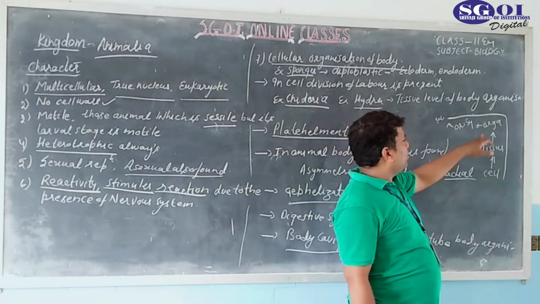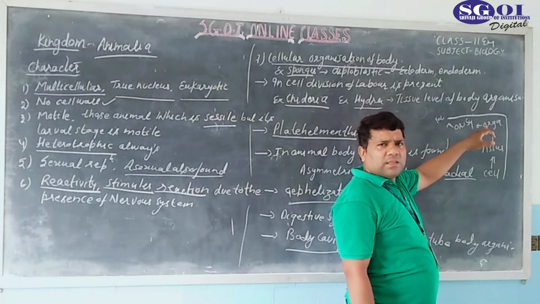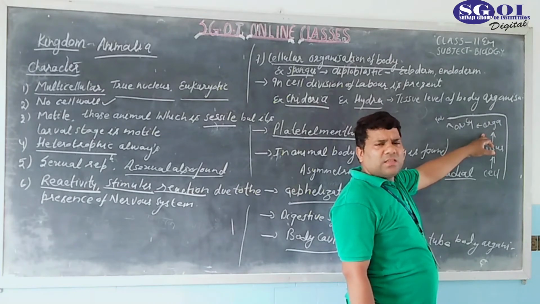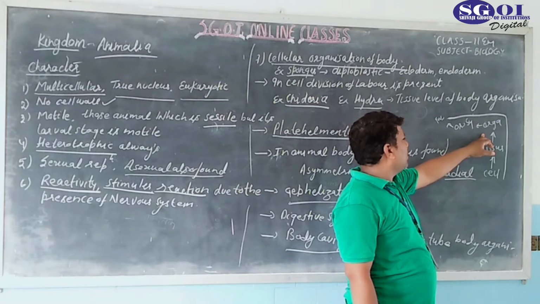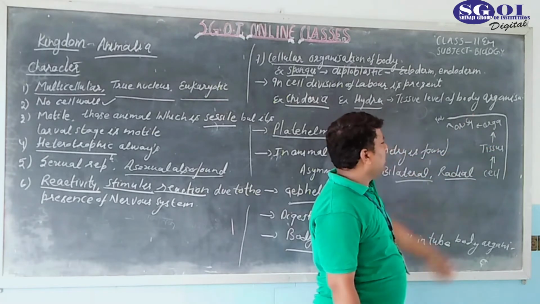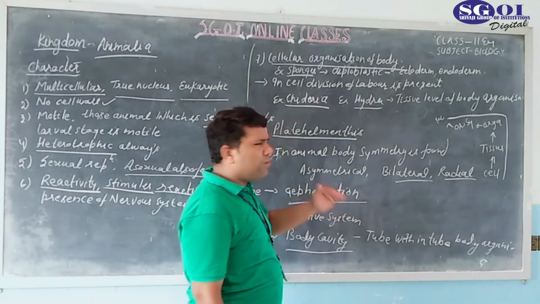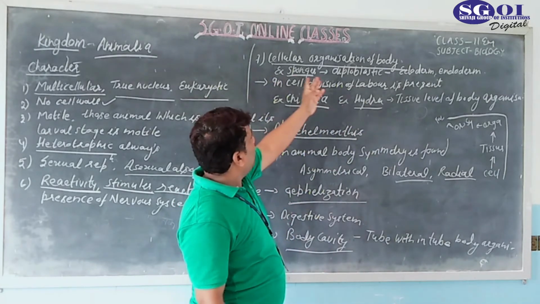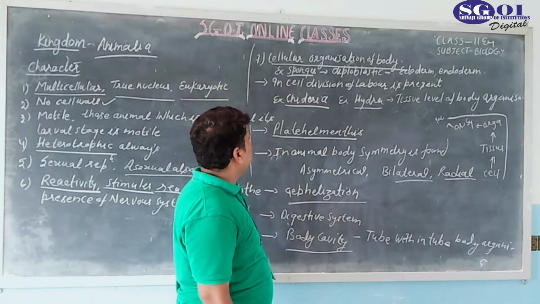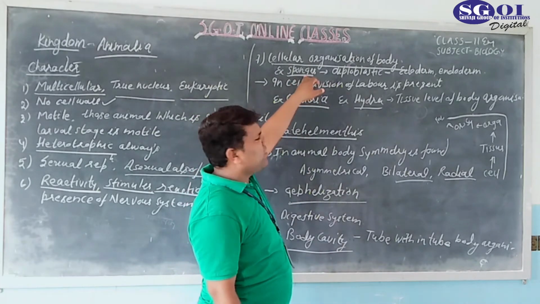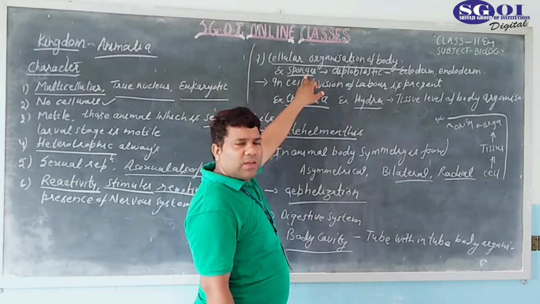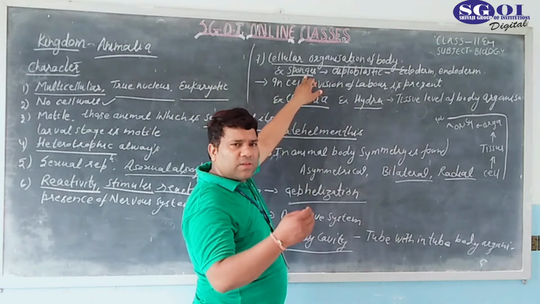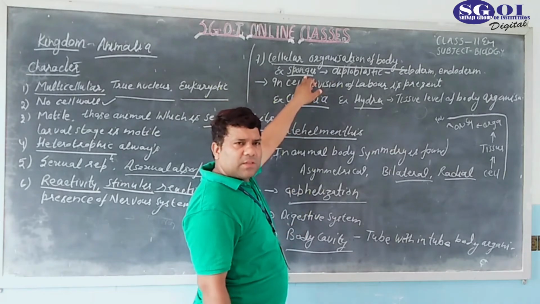After that, tissues form organs. Then this type of system is known as the organ system grade of body organization. So these types of levels are found in animals from lower organisms to higher animals. Now, here the cellular organization of the body is found, for example, in sponges. You know that after protozoa, sponges come.